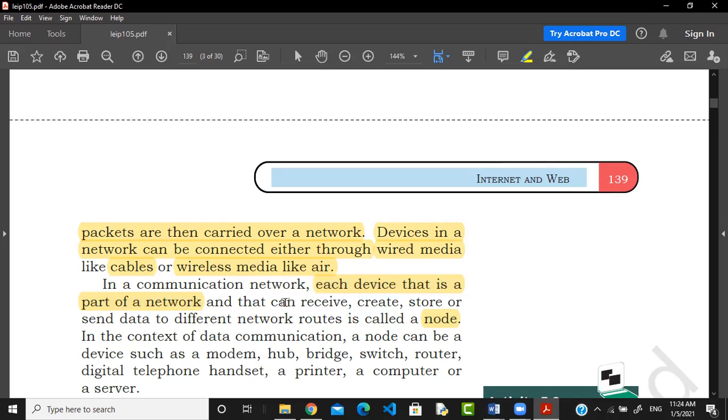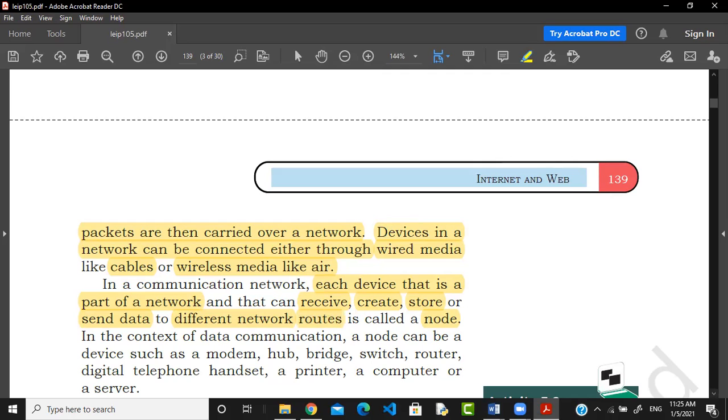So how can you say it is a part of the network? If that device is capable of getting the data through that network, if the device is capable of creating the data and sending the data, if the device is capable of storing the data, if a device is capable of sending the data to different networks, then you become part of that network. Like this, you are using the internet, you are passing the data from your computer to me, so you are also part of the internet, you are also part of the network. Okay, that is the international network. And this device is known as the node.